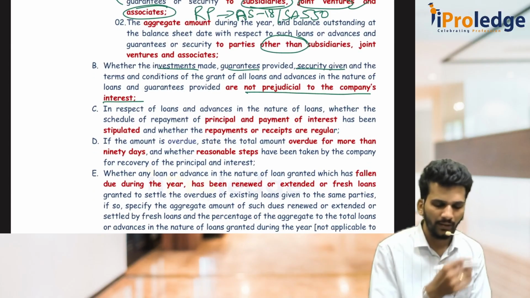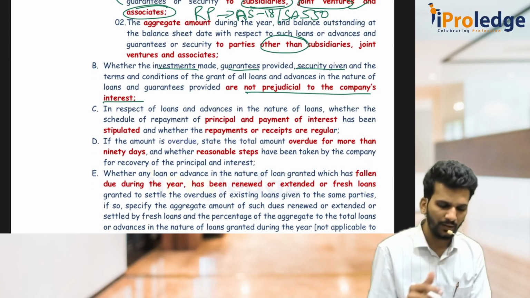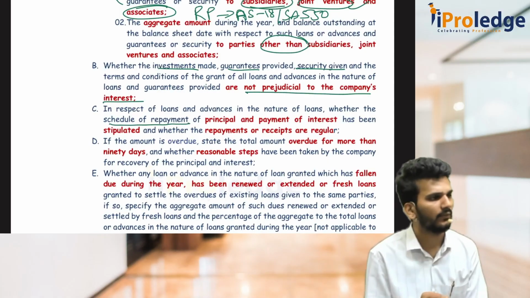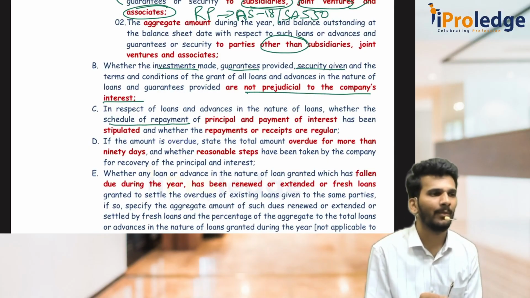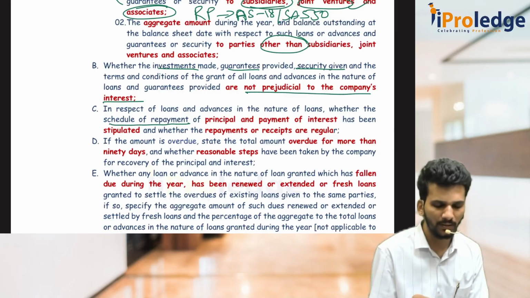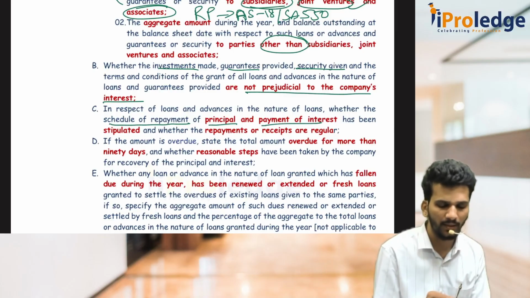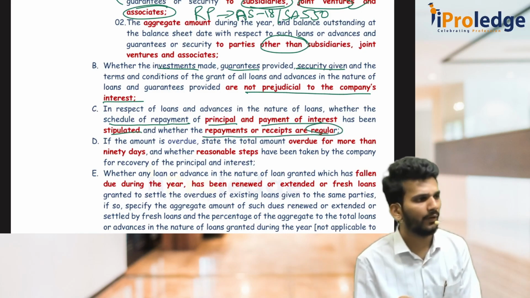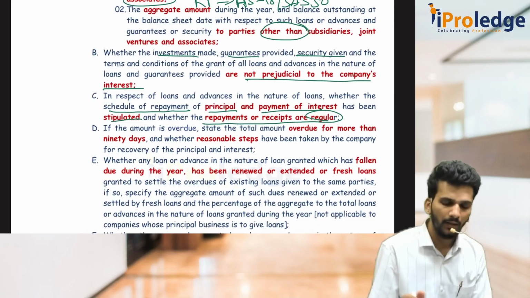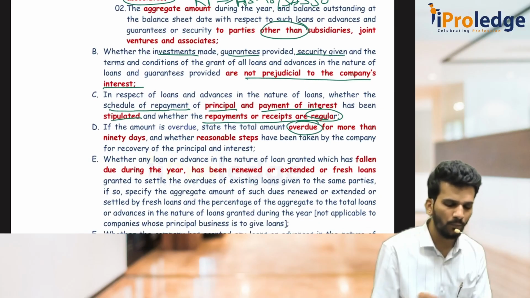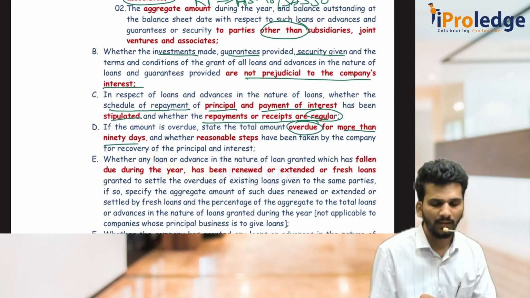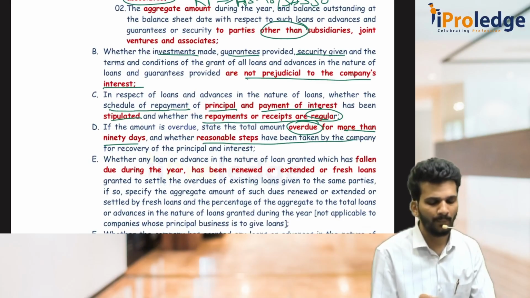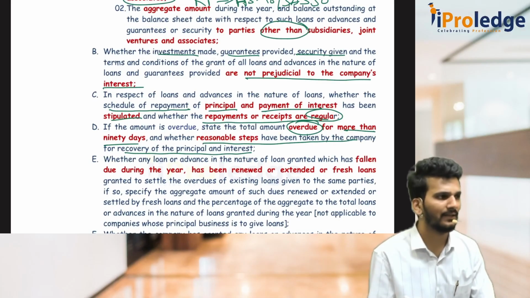Then again, when loans are given, while giving the loan, have you given any schedule of repayment? Schedule of repayment means monthly EMI, how much is interest, how much is principal, payment of principal and interest stipulated, and whether the receipts are regular or not, you have to verify. Then if there is any amount which is overdue for more than 90 days, then what steps the company has taken for the purpose of recovery of the principal as well as interest.